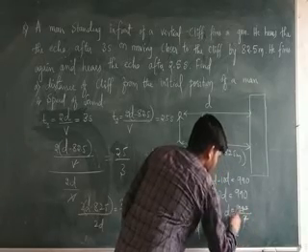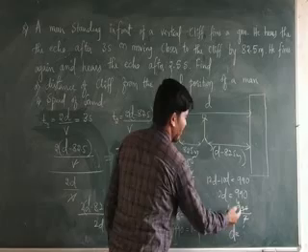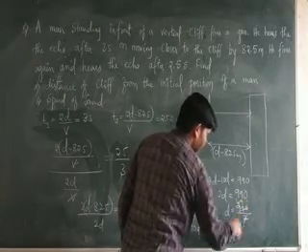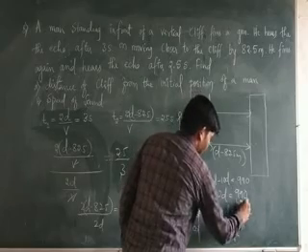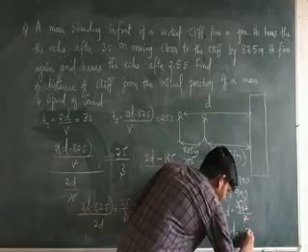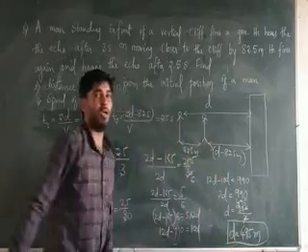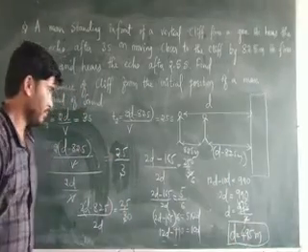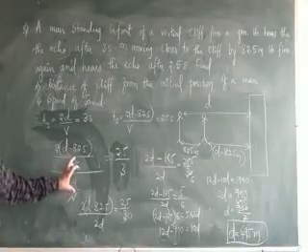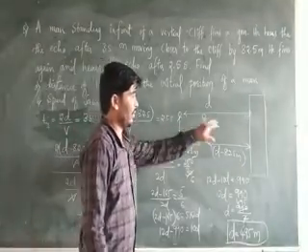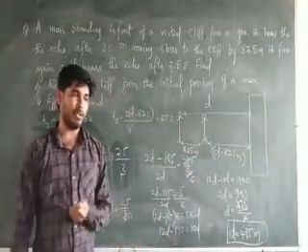Dividing, we get 495. So the distance between the cliff and that person is 495 meters. This is how you are going to calculate the distance between the cliff and the person.